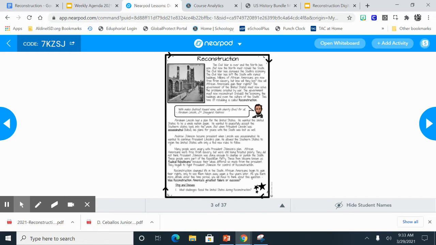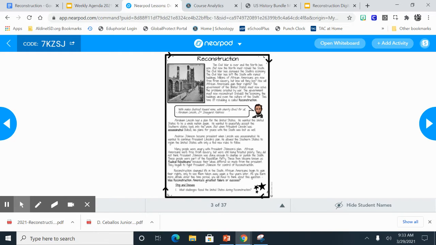And so Lincoln actually had a plan and he called it the 10% plan. He said once 10% of the population of a state acknowledged that it was wrong for them to leave the union and that they wanted to be back as part of the union, they could be accepted back into the union. He didn't want to punish the South. He wanted to welcome them back to create a unified country once again.